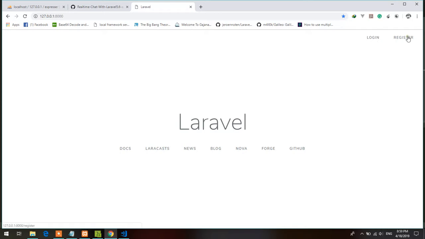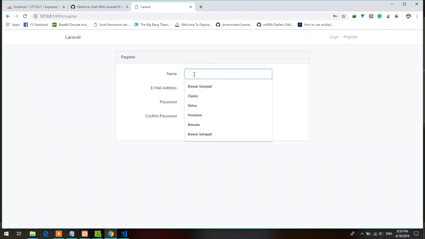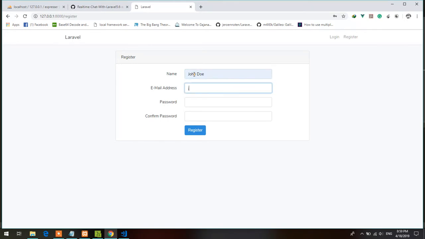Yeah, here is the auth. Let's create a user, like John Doe, at app.com, not Gmail. Password is password.